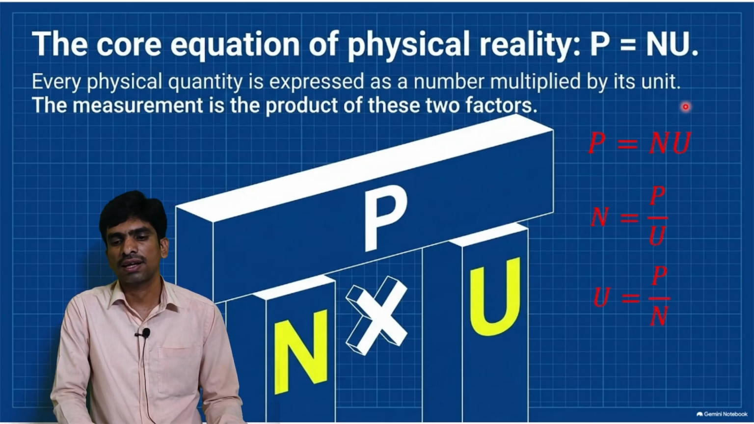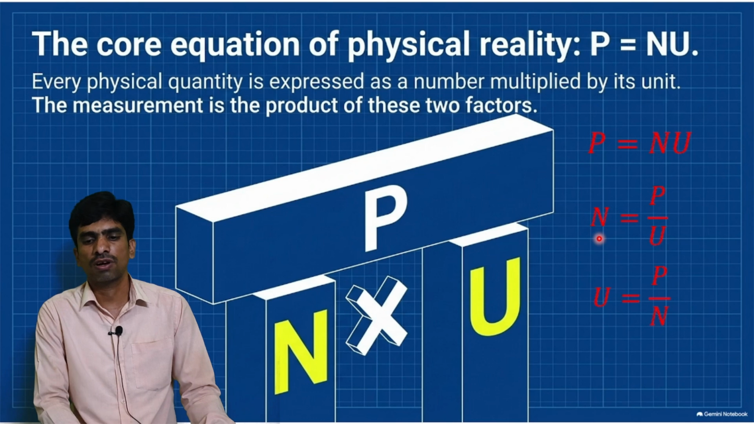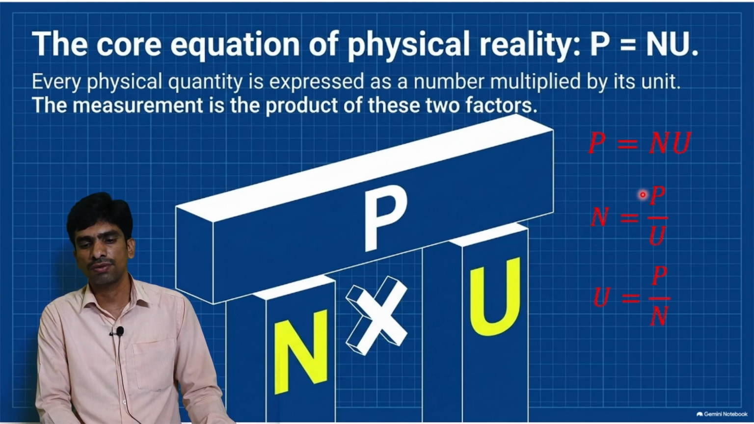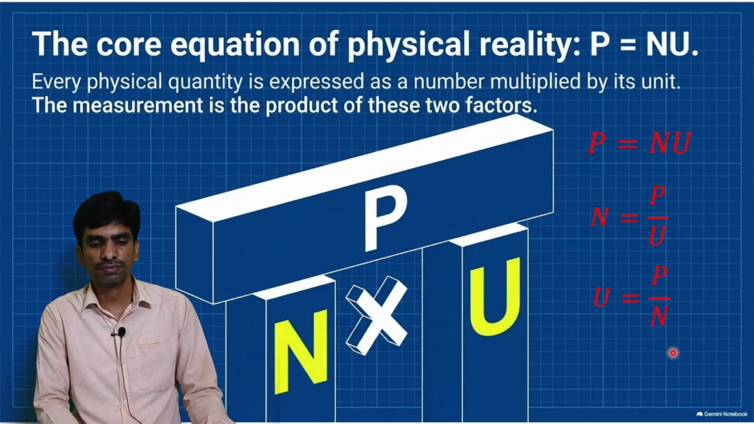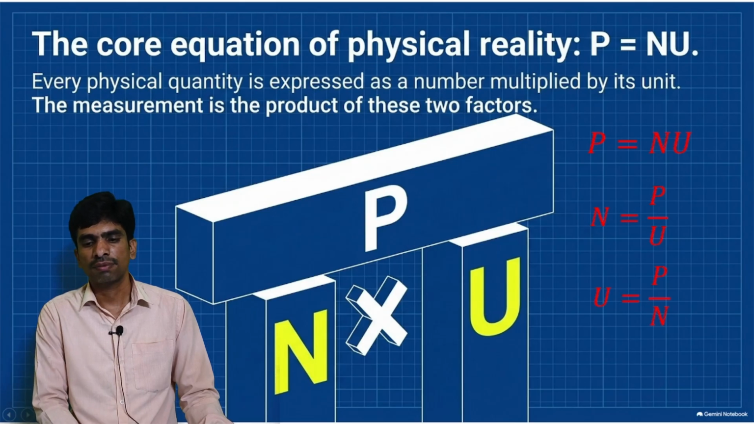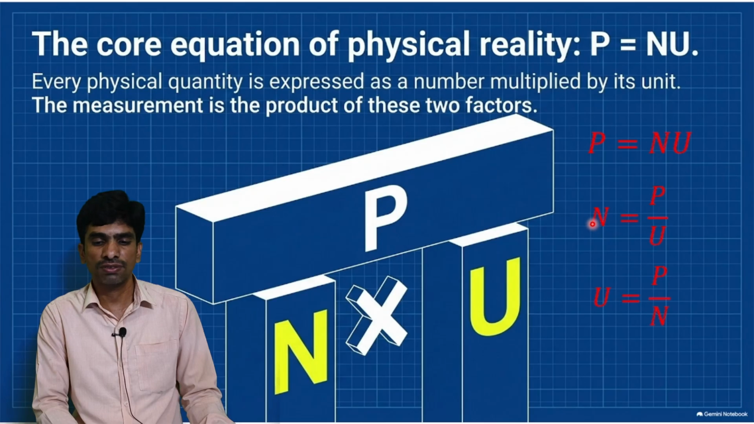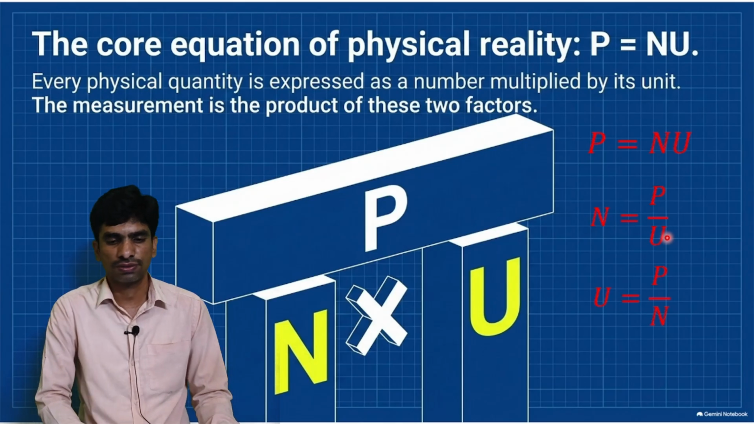From this you can write n as the subject of this formula. n is equal to P by u, or u is equal to P by n. From this equation you can observe that the numerical value is inversely proportional to its unit.